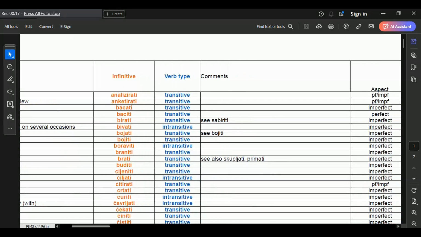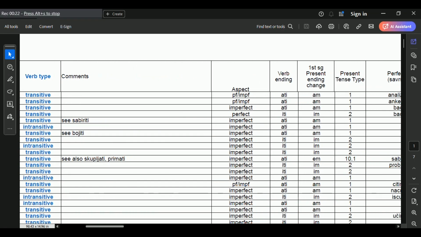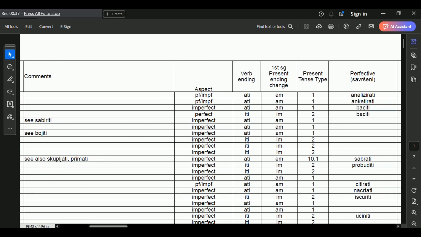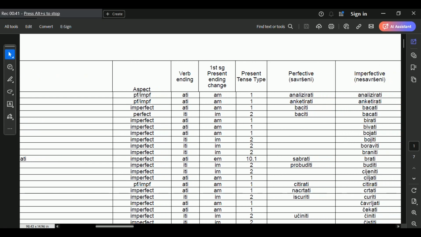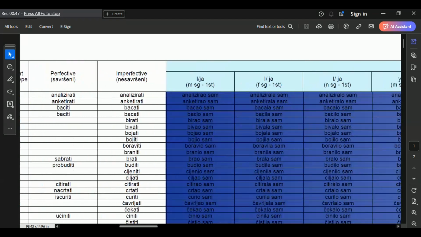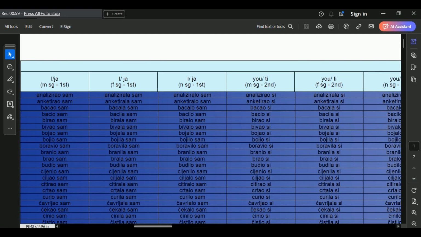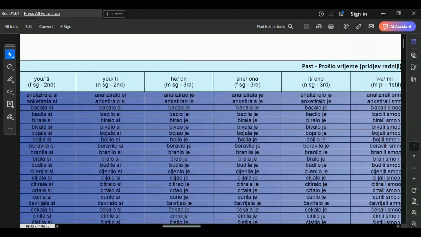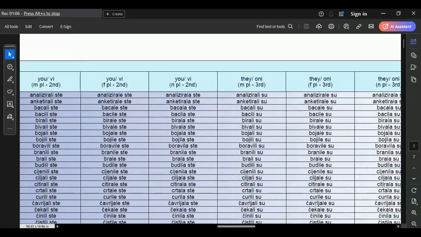The resource is currently in PDF format, making it searchable but also wide, so you'll need to zoom in to view it comfortably. The document is organized with columns showing English meanings, the infinitive forms of Croatian verbs, verb types, transitive, perfective, imperfective, conjugation groups, and any relevant comments. Different colors highlight past, present, and future tenses, including variations by gender and person.